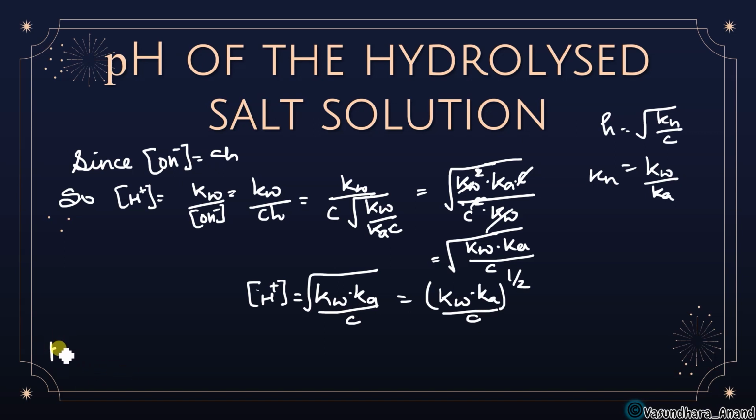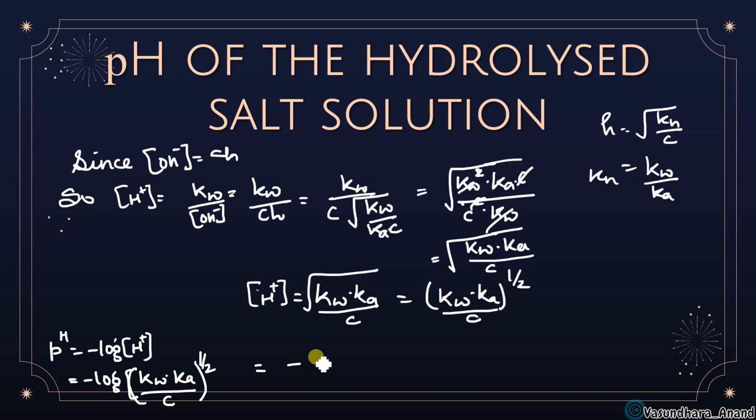Now pH is equal to minus log H plus. So just put the value: minus log, and H plus is here, Kw into Ka upon C, and this is power half. So open it: minus log, and that is half. Log m to the power n is n log m.